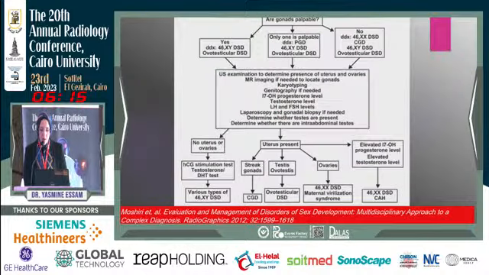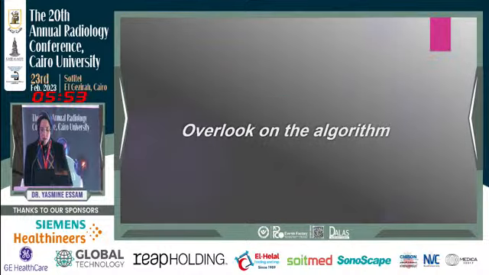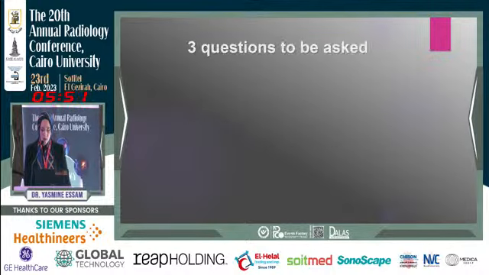This is an algorithm published by Moshiri et al. in Radiographics 2012, and I found it very helpful in reaching the diagnosis of such cases because we don't encounter them so much, so we always need an algorithm to remind us how to reach a proper diagnosis, which is very important for management. This is an overview of the algorithm for us as radiologists.